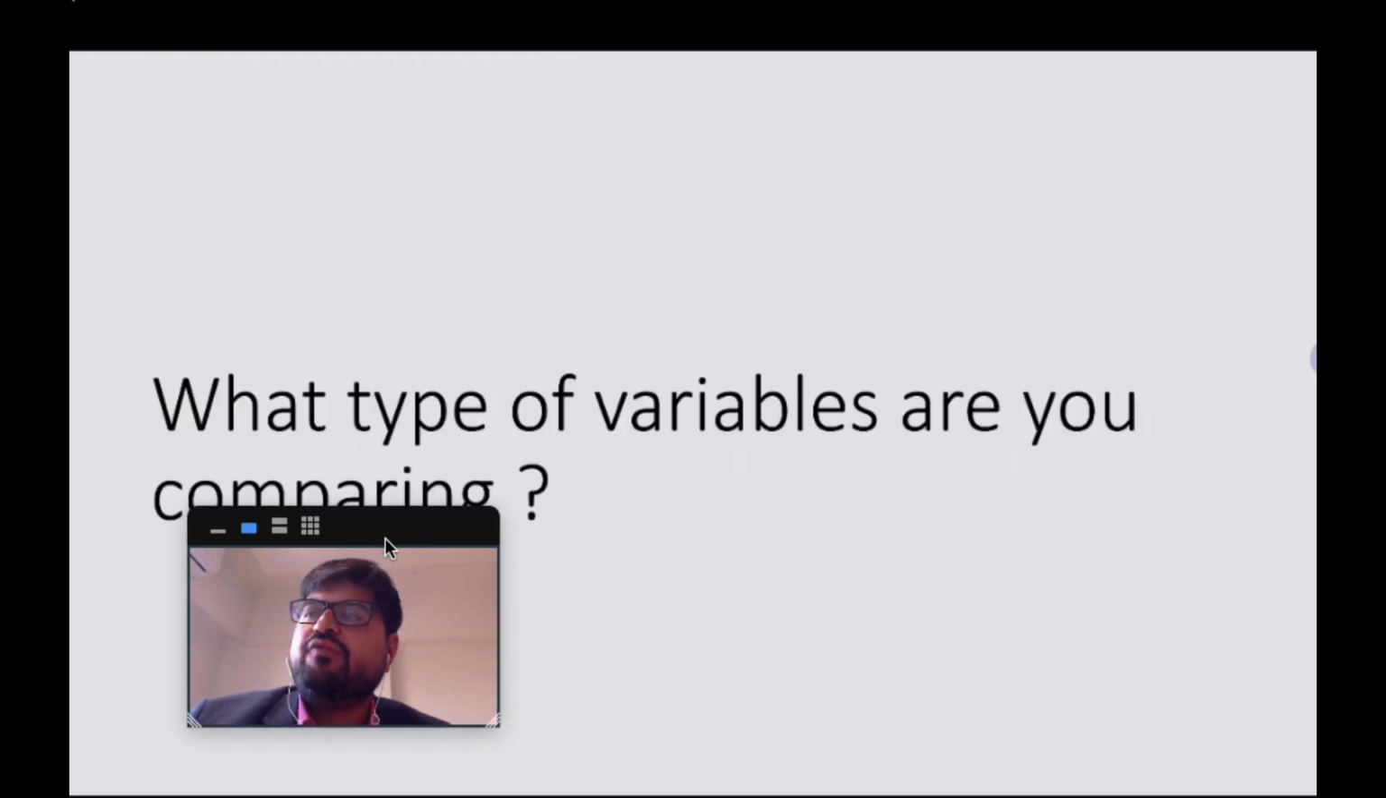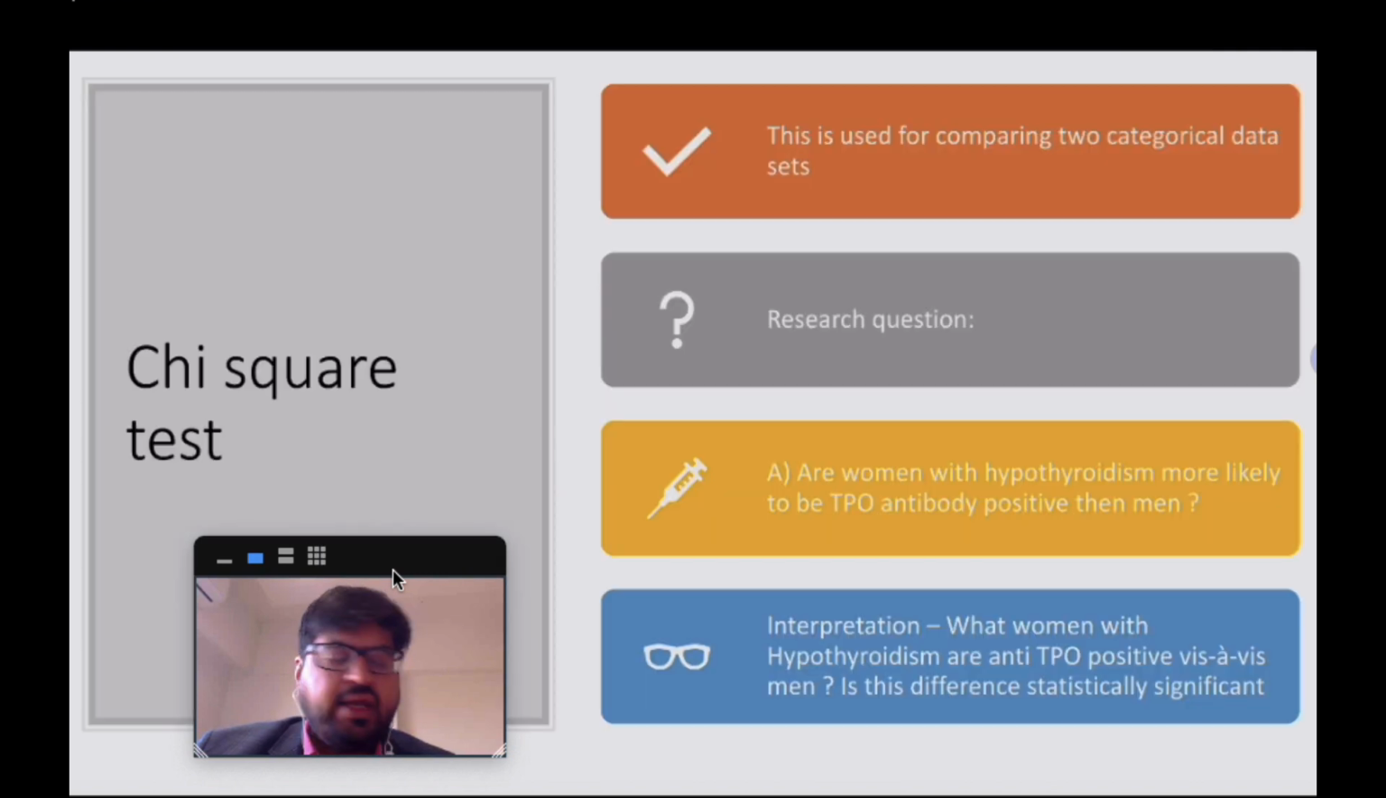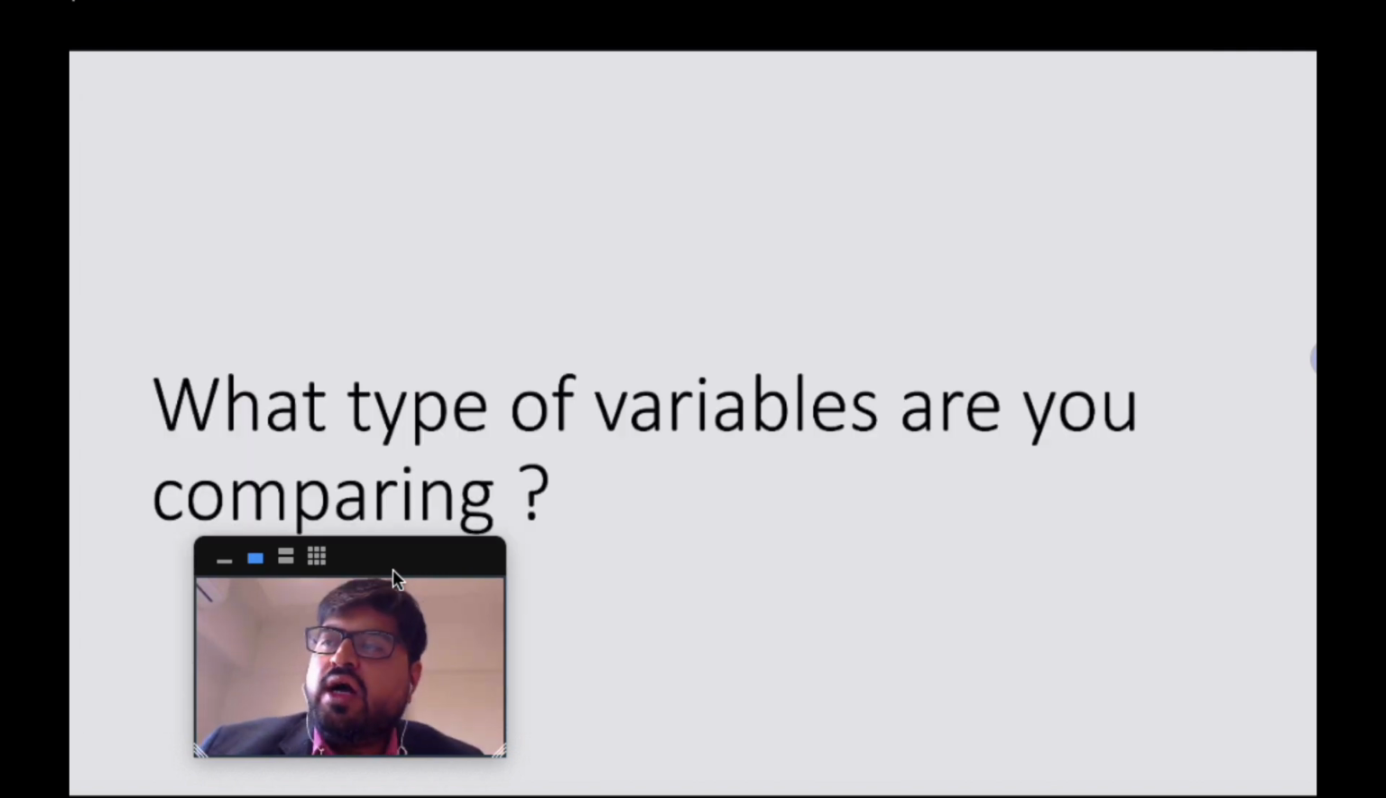Again, then what type of variable are you comparing? So again, are you comparing a categorical and numerical data? Are you comparing two categorical data? Are you comparing two numerical data sets? So that again, you need to be very clear. Why do you need to be clear? Because the type of analytics tool that you're going to use to get your p-value would differ on what type of data you have.